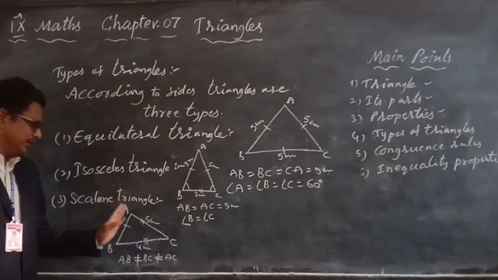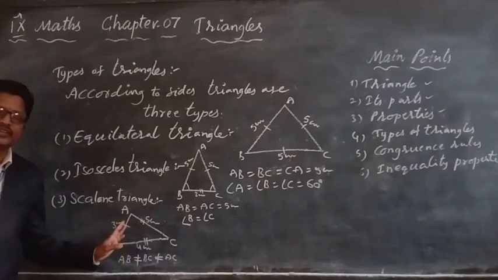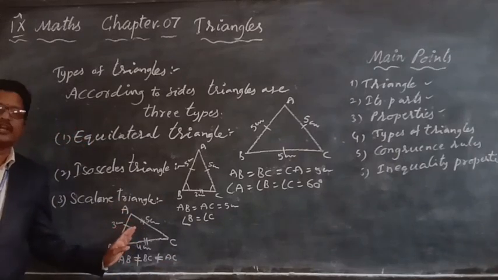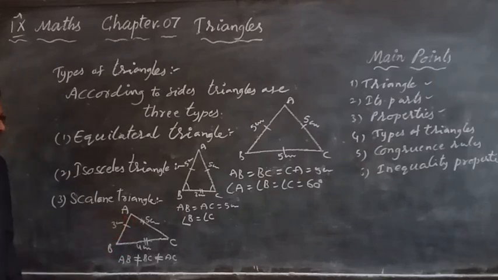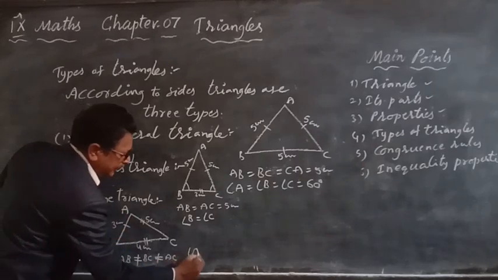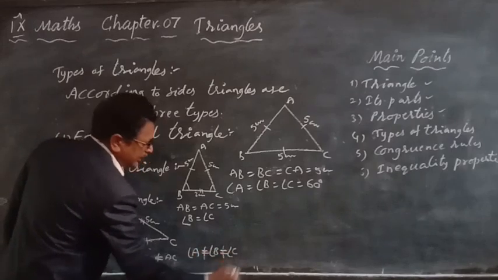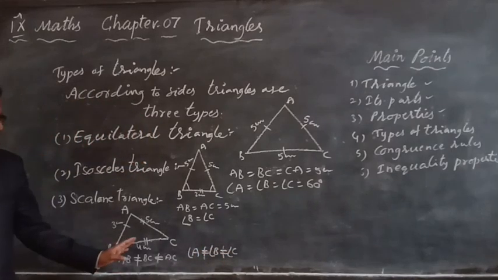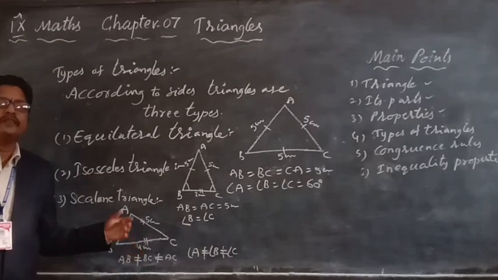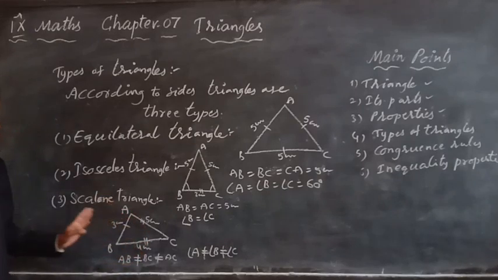Similarly, since three sides are different, the three angles are also different. Therefore angle A is not equal to angle B, which is not equal to angle C. Three sides are different and three angles are also different. That is called a scalene triangle.